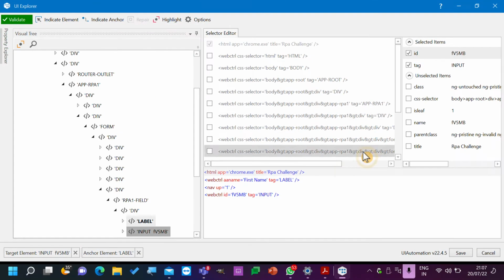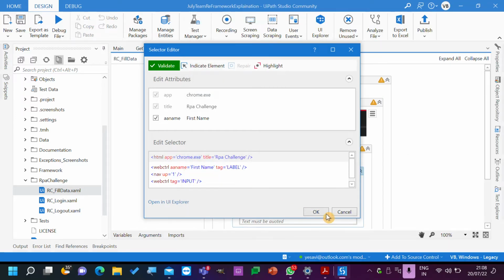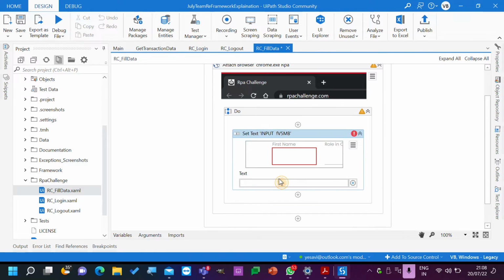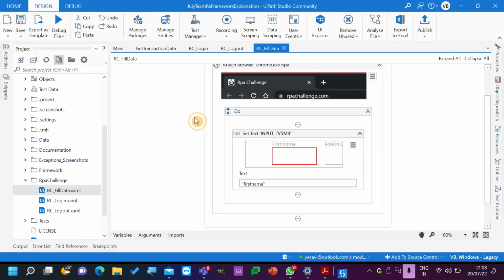So this should come in like this. We have first name, the control ID can be eliminated, and in the first name, get the input, save, and then go ahead and hit on OK. Text will be, what is the text? First name. Let's give it out for sample, that's it. Debug file. Attaching a browser, type in the first name, everything done, closed.